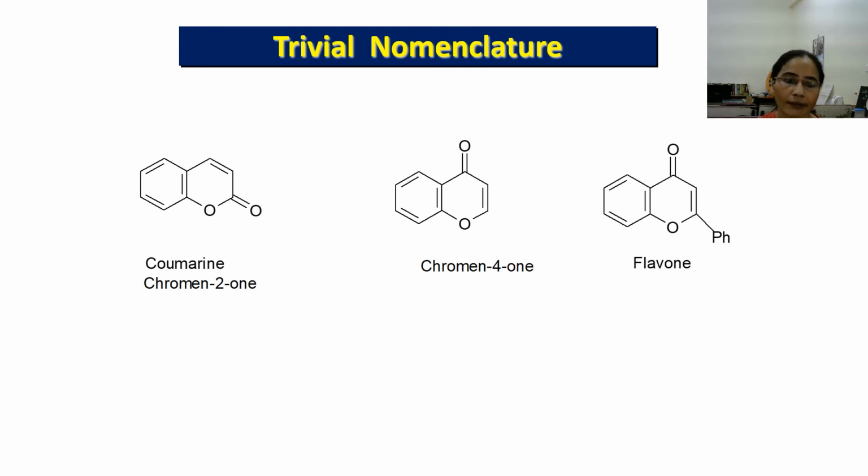Here are the trivial names of some other compounds: chromen-2-one and chromen-4-one. Again, these two are isomers of each other. And this is the flavone, which is present in tea as a flavonoid.